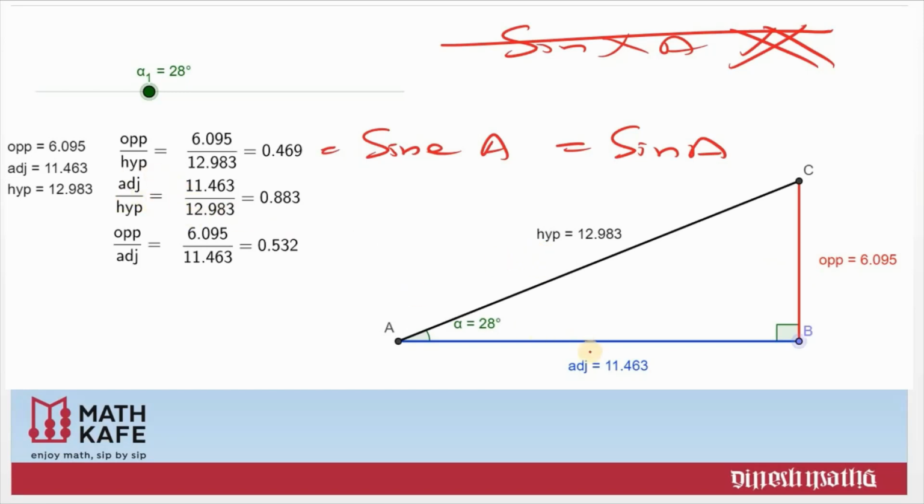For the other ratio, adjacent side by hypotenuse, we have another name, cosine A, and we write it as cos A as an abbreviation.